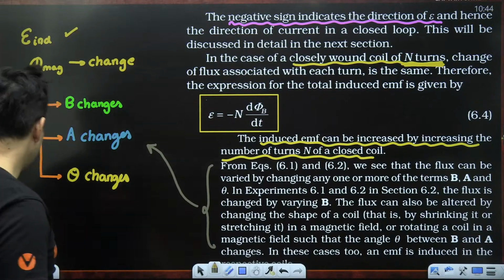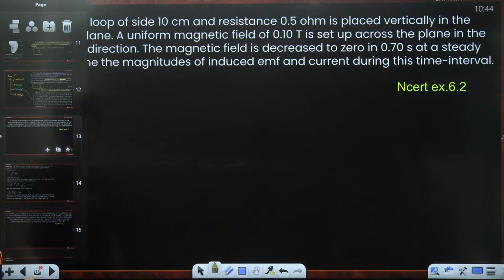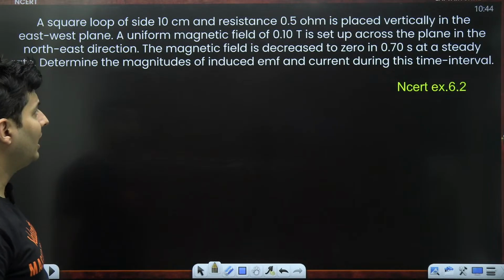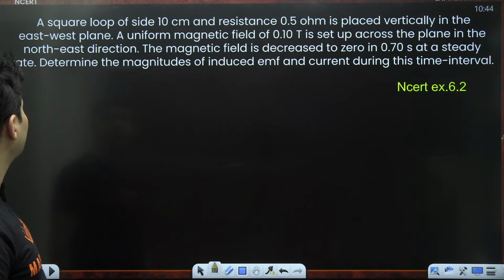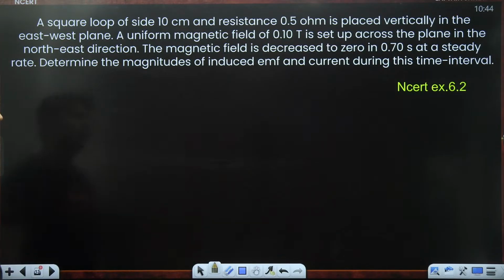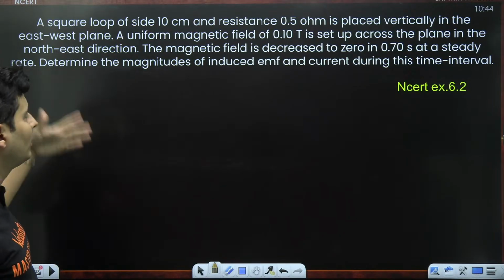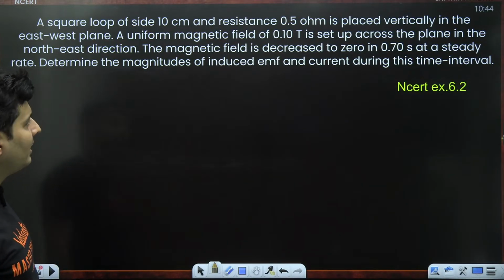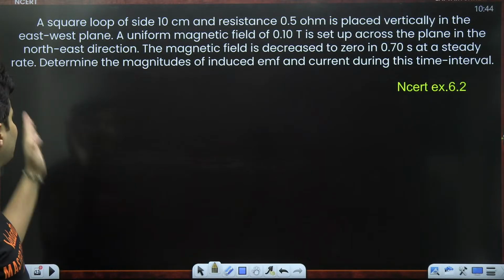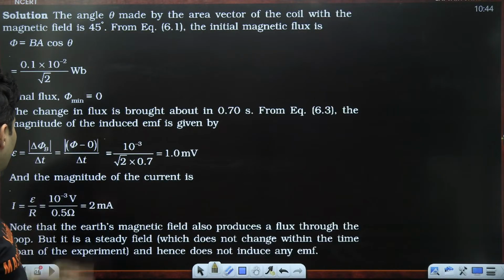Shall we now start seeing some questions, guys? That will be better. Okay, so let's see. There is a square loop of certain side and resistance. It is placed in the east-west plane. A uniform field is set up across the plane in the north to east direction, not northeast, north to east. The magnetic field is decreased to 0 in 0.7 seconds at a steady rate. Determine the magnitudes of the EMF and so on. They have done the calculation.